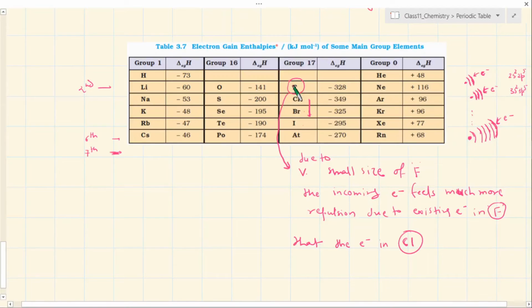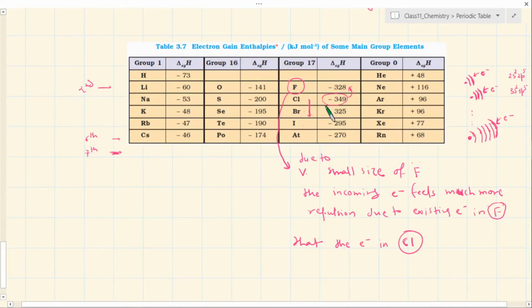But in case of fluorine, the electron is welcomed very powerfully because the size is very small, no doubt. Size is small, the electron is drawn very powerfully by the nucleus. But at the same time, I am saying because of the closeness of all these electrons, the electron also feels some considerable repulsion by the existing electrons, and that's why you can see that compared to chlorine, the fluorine has a little less negative value of electron gain energy, of course.